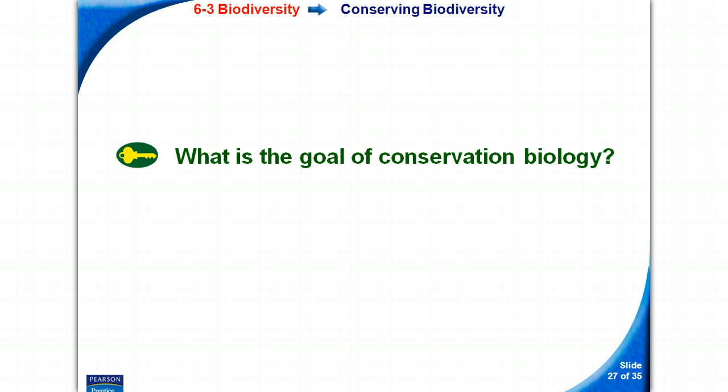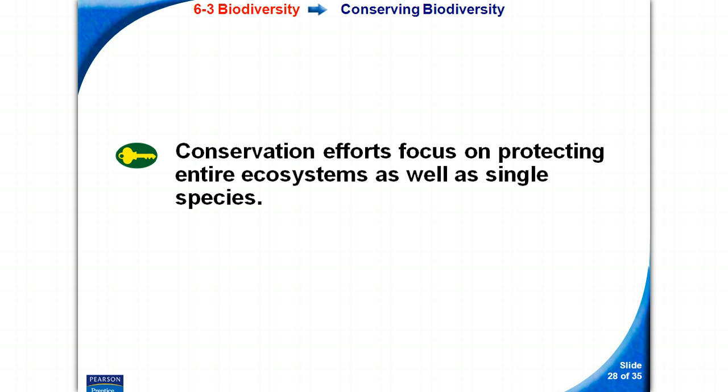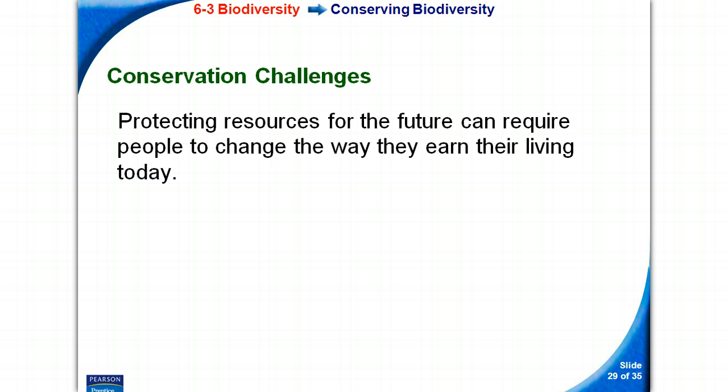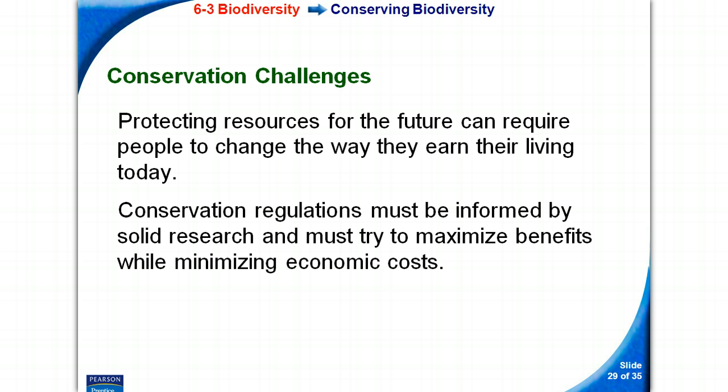All right, so now our third key term of the section is, what is the goal of conservation biology? Conservation efforts focus on protecting entire ecosystems as well as a single species. Protecting an ecosystem will ensure that the natural habitats and the interactions of the many different species are preserved at the same time. Conservation challenges. Protecting resources for the future can require people to change the way they earn their living today. Conservation regulations must be informed by solid research and must try to maximize benefits while minimizing economic costs.